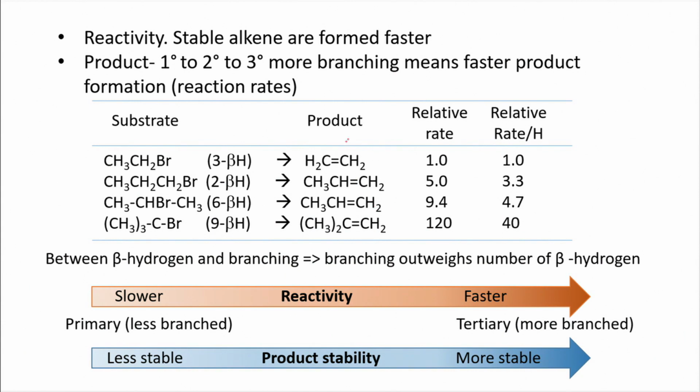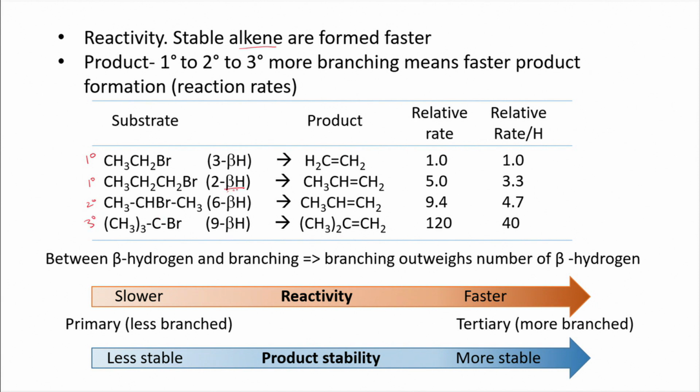And when we talk about reactivity, the stable alkenes are formed faster, and from primary, secondary to tertiary, more branching means faster product formation. We can also say faster reaction rates. Here, if you look at the relative rate of the primary, this is ethyl bromide, and this is another primary. We have a secondary and a tertiary alkyl halide.